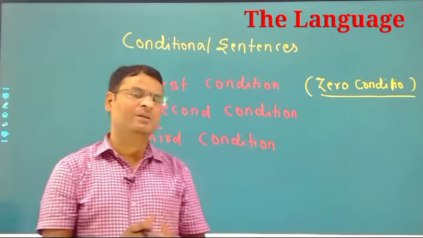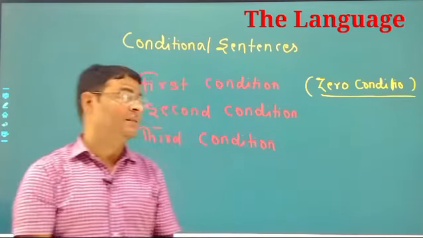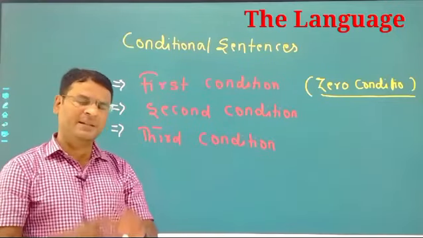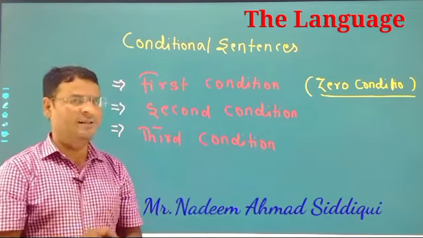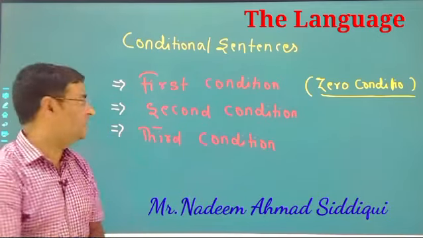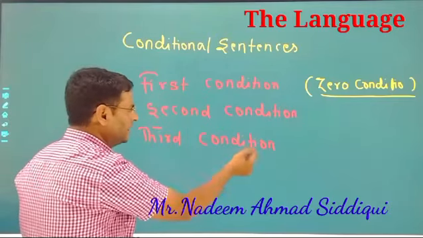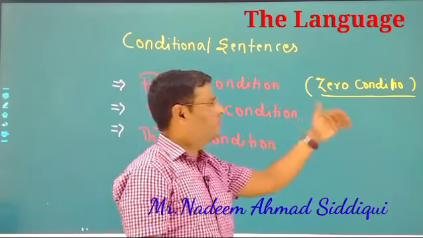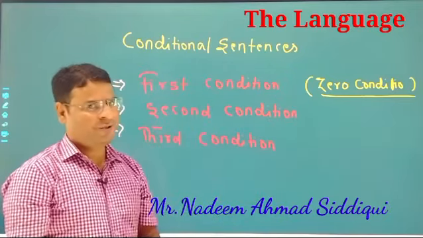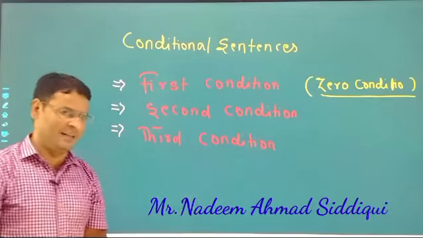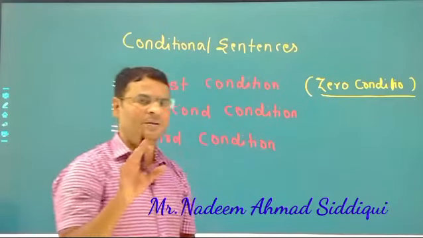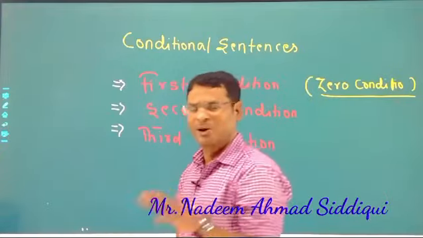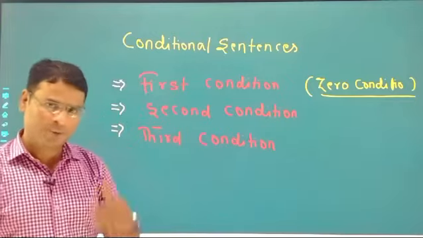Today I will teach you about conditional sentences. As you can see here, conditional sentences. First of all, you have to know how many types of conditions there are in English. There are three conditions in English: first condition, second condition and third condition. In first condition, we also find zero condition. So you have to know all these things in detail. But today I will teach you about first condition in detail so that your problem may always come to an end. Are you ready for it?